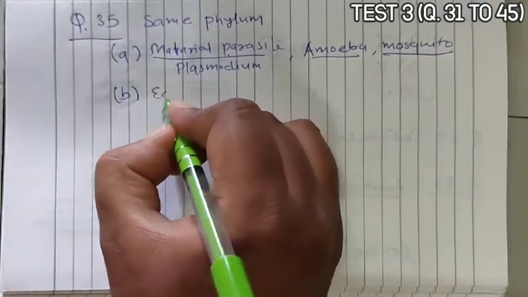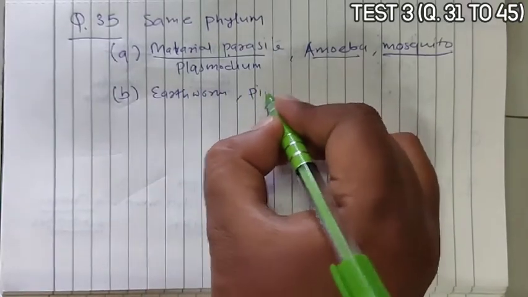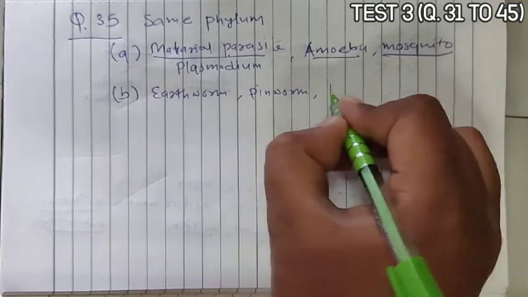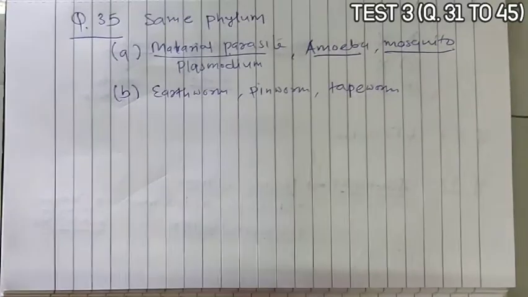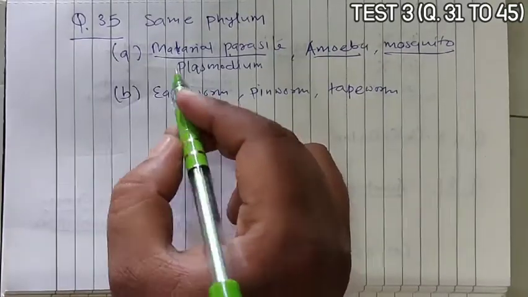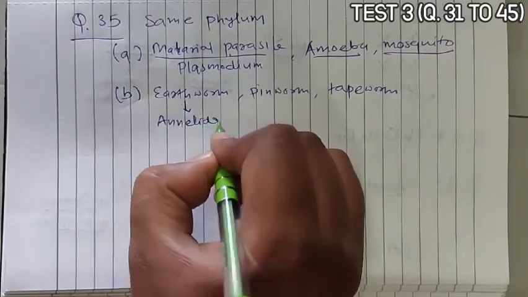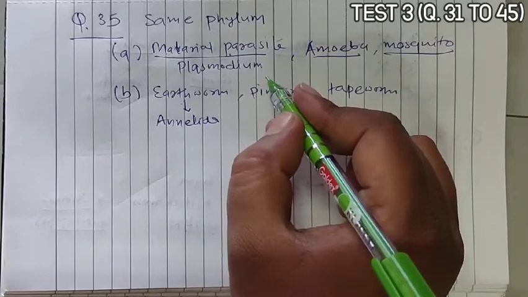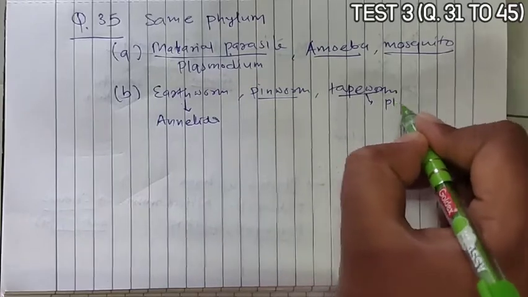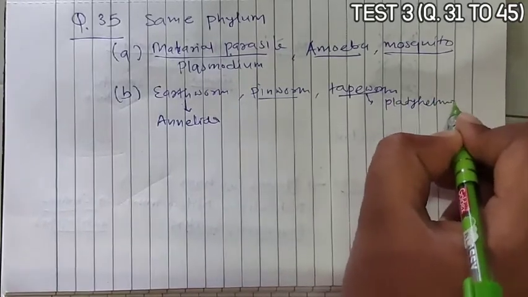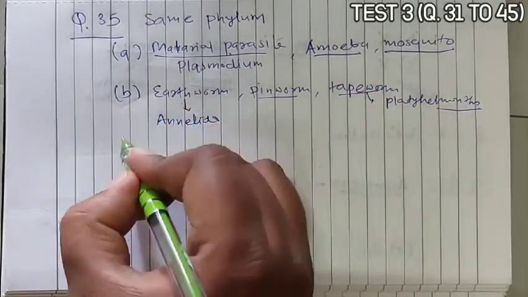Option B, earthworm, pinworm, and tapeworm. Earthworm belongs to Annelida, and tapeworm belongs to Platyhelminthes. So here there are different phyla.